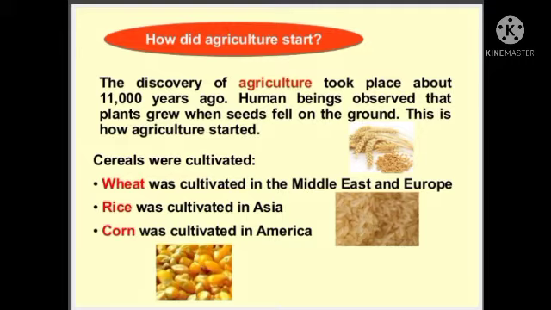And what cereals were cultivated during that time? First, wheat. Wheat was cultivated in the Middle East and Europe. Next, rice. Rice was cultivated in Asia. We belong to which continent? Asian continent. And next, corn was cultivated in America. These are all famous items we know very well, which we use in our day-to-day life also. So this is the way the people started agriculture.